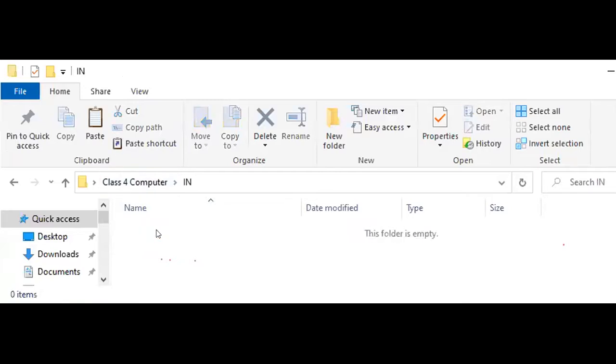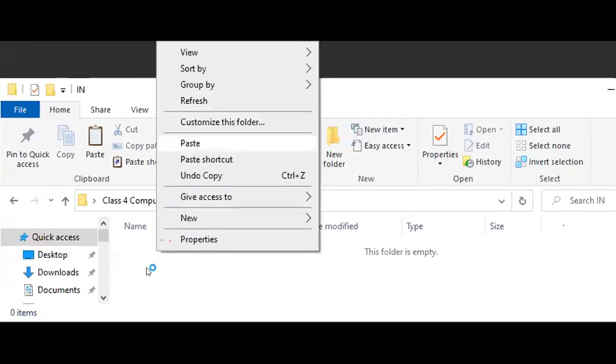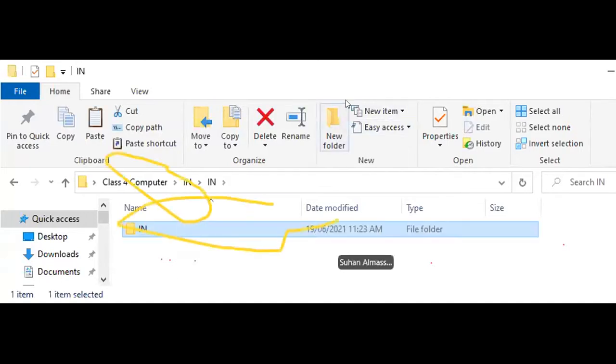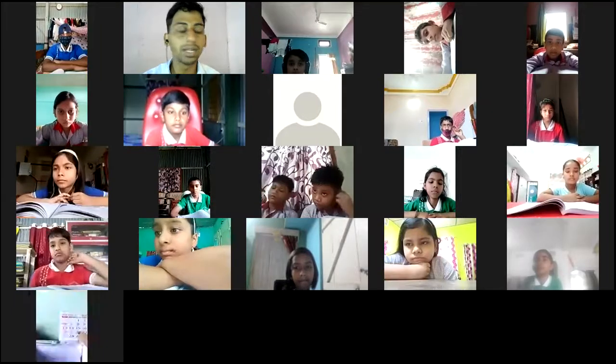Inside, if I paste here, one more folder will come. You see, again in will come. If I open this one, again I will paste. See, again in came. Now the in folder is coming on. You can name it anything if you want. Okay, so you can name it anything you want.